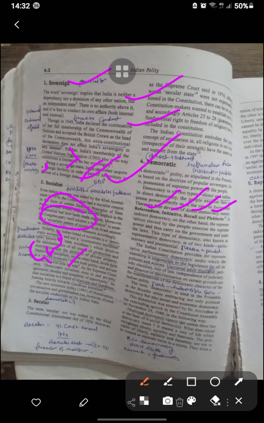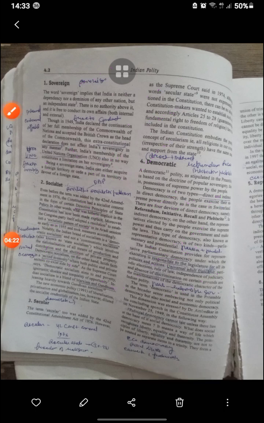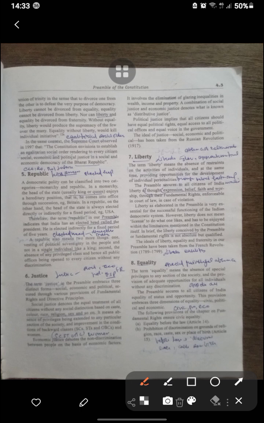The Indian Constitution provides for representative parliamentary democracy, under which the executive is responsible to the legislature for all its policies. Universal adult franchise, periodic elections, rule of law, independent judiciary, and the absence of discrimination on any ground are other manifestations of the democratic character. The term democratic is used in the preamble in a broader sense, not only political democracy but also social and economic. This dimension was stated by Dr. Ambedkar in his concluding speech in the Constituent Assembly on November 25: political democracy cannot last unless it lies on the base of social democracy. So equality, fraternity, and liberty are also provided, a union of trinity.